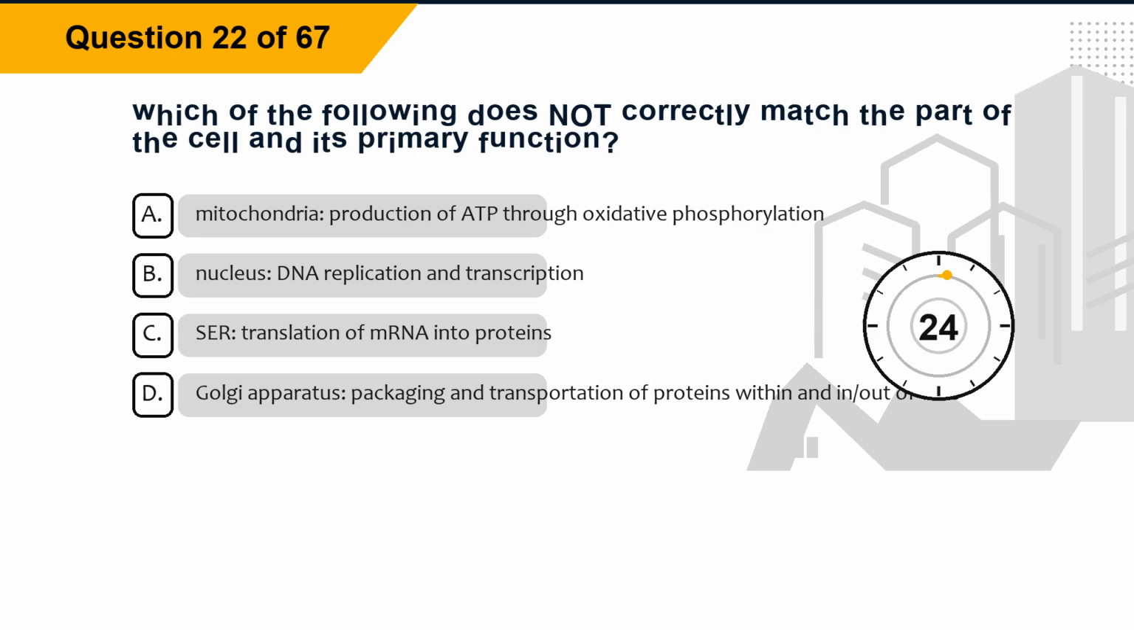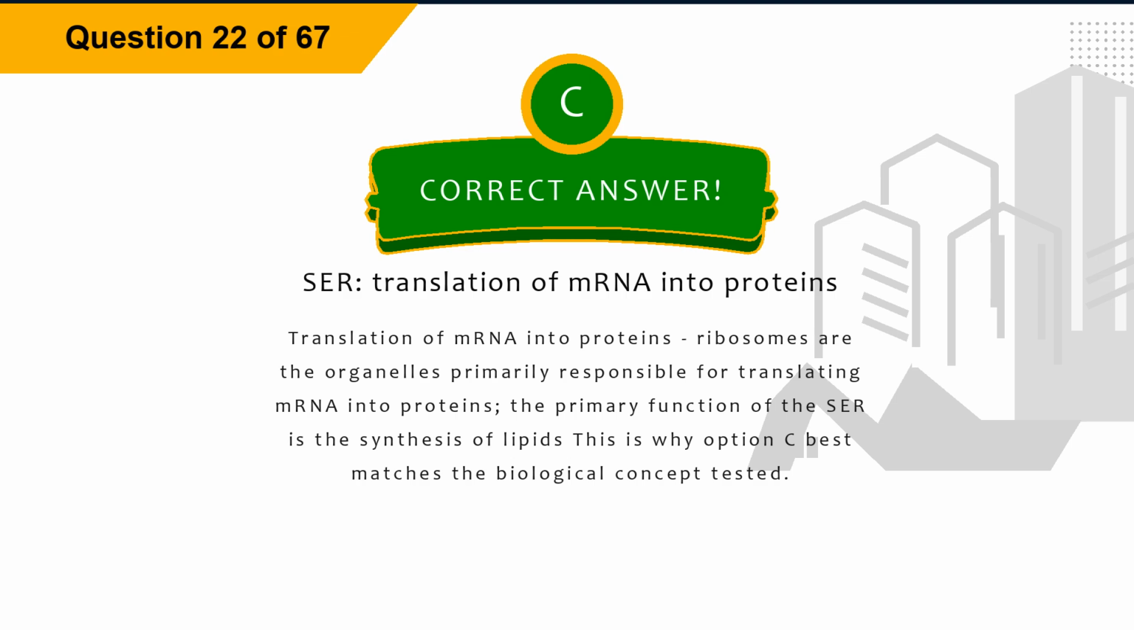Question 22. Which of the following does not correctly match the part of the cell and its primary function? Option A, mitochondria, production of ATP through oxidative phosphorylation. Option B, nucleus, DNA replication and transcription. Option C, SER, translation of mRNA into proteins. Option D, Golgi apparatus, packaging and transportation of proteins within and in/out of cells. The correct answer is option C, SER, translation of mRNA into proteins.